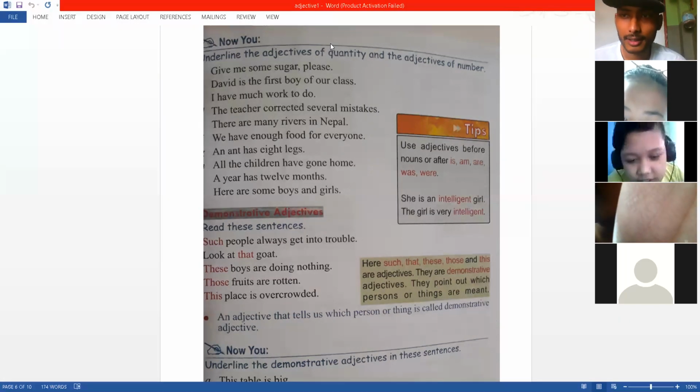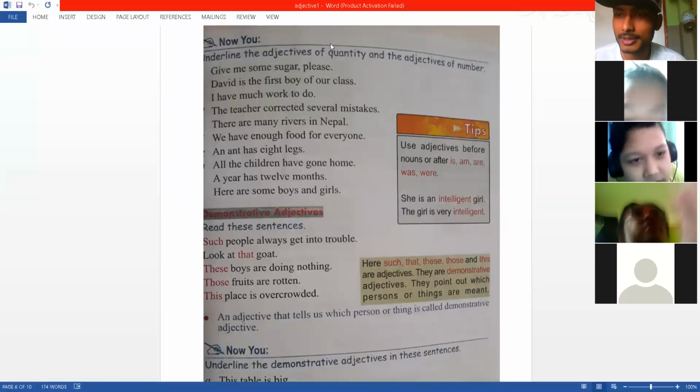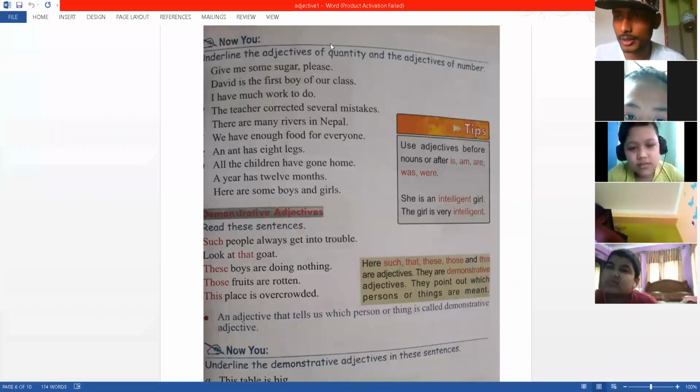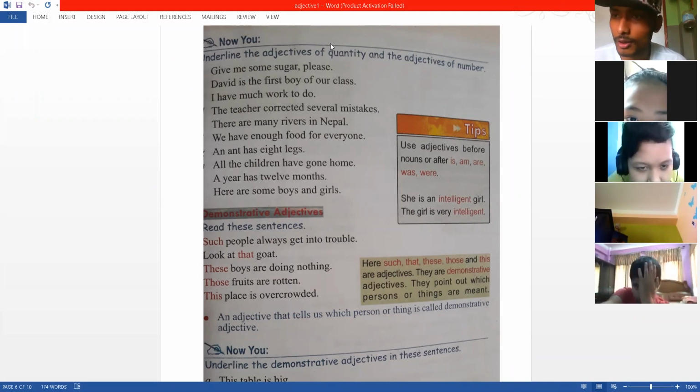So yes, Sneha. Some means, I mean, does it say how many or how much? There is a difference. Sir, can I say our second number? Wait, I will talk about second number when we get to it.